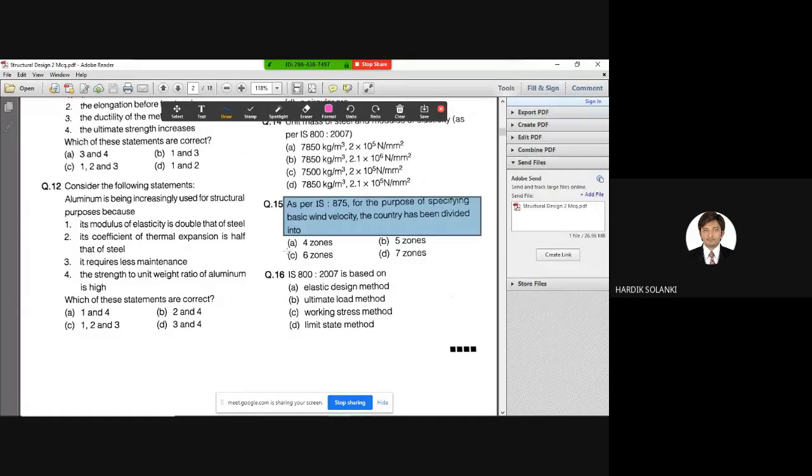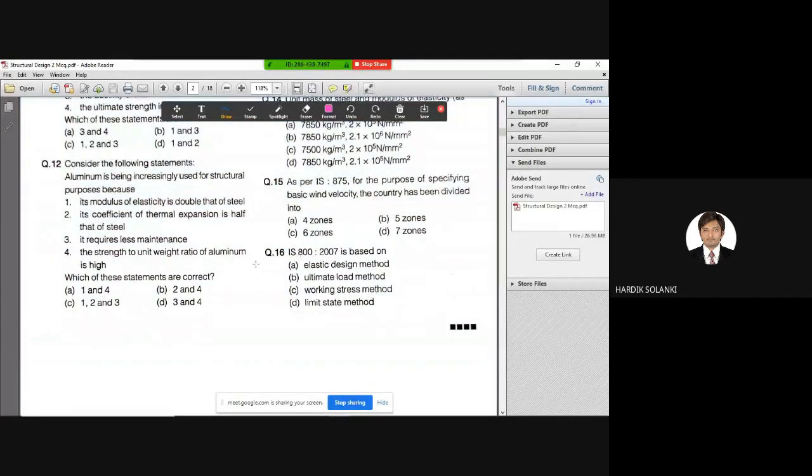For wind loading, it is divided into 6 zones. So do not get confused between earthquake and wind. Read the question very carefully. Here it is IS 875. So for wind specifications, our country is divided into 6 zones. And last one is also self-explanatory. IS 800 2007 is based on D, limit state. Exactly D. It is limit state method.